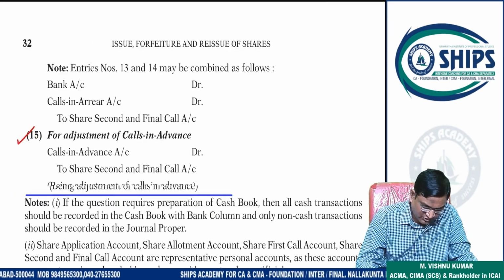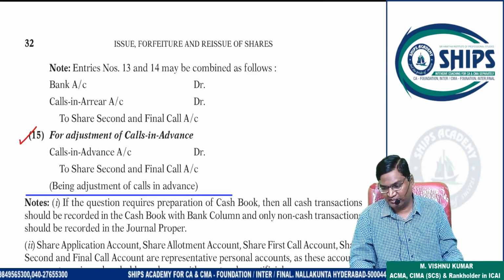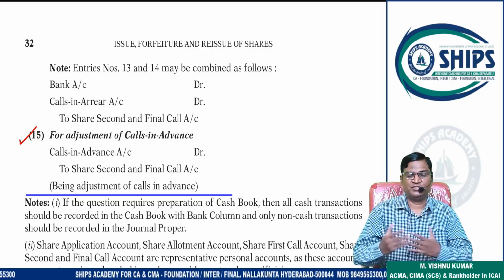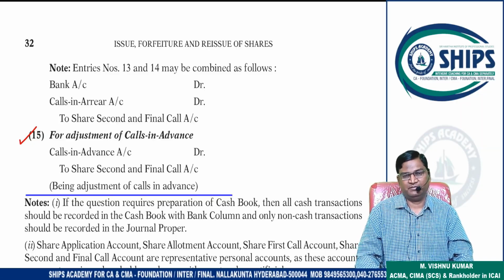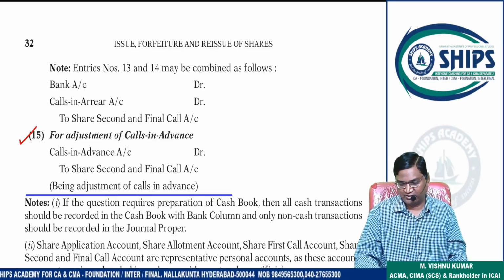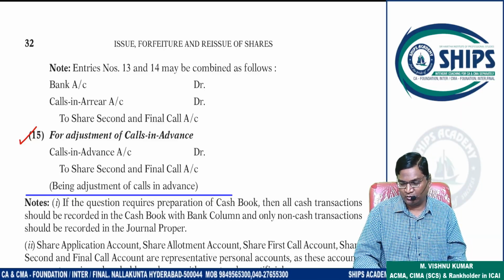Okay, so these 15 entries, understood or not? If this is understood, we will start the next discussion in the next session, that is issue of shares at premium and other related issues. So today's session, issue of shares at par, is this concept clear to all or not?